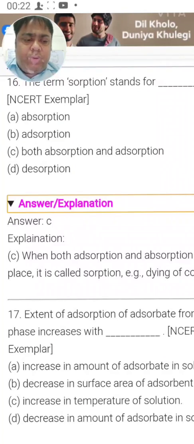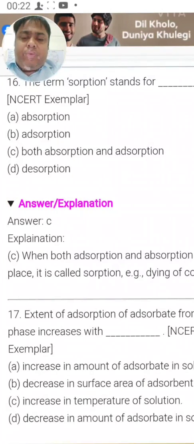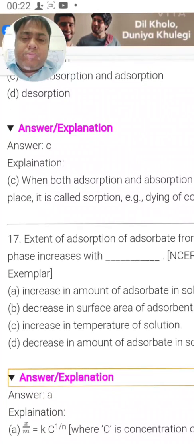So I think it should be A or C. The extent of adsorption of adsorbate from solution phase increases with increase in the amount of adsorbate. Yes, A is the right answer.